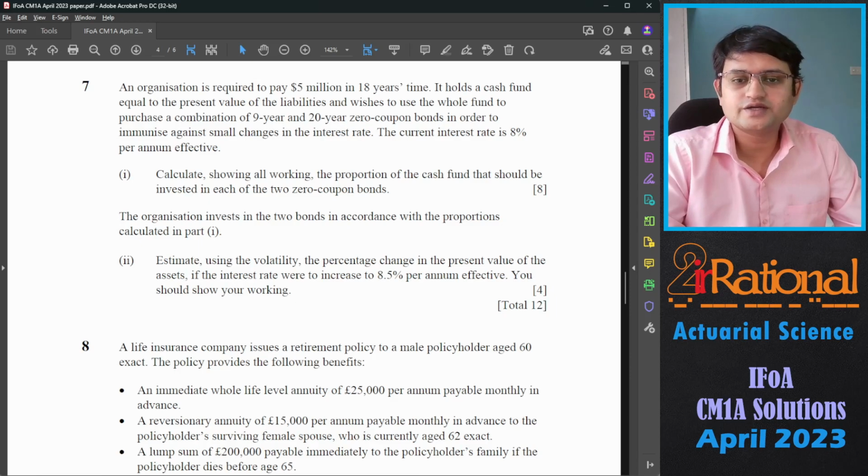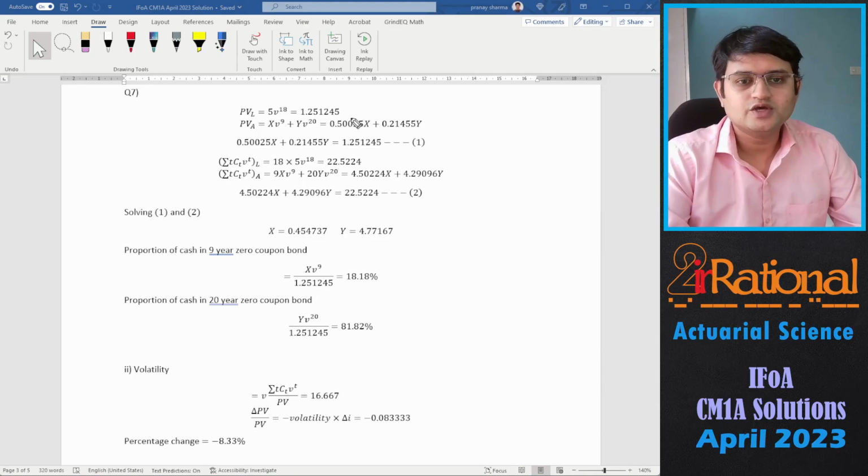The current interest rate is 8% per annum effective. Calculate, showing all working, the proportion of the cash fund that should be invested in each of the two zero coupon bonds.